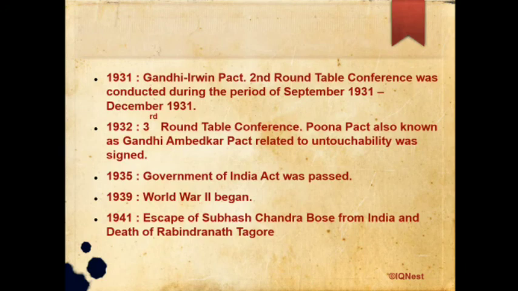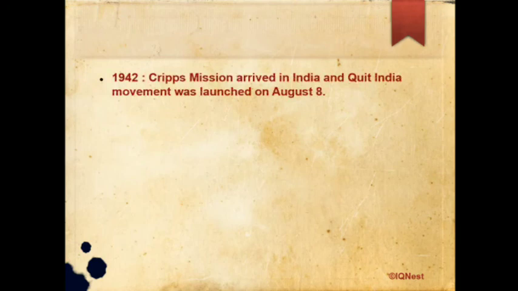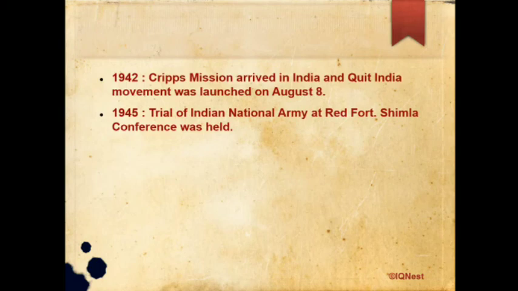In 1941, the escape of Subhash Chandra Bose from India and the death of Rabindranath Tagore. So 1941 is again an important year in which Subhash Chandra Bose escaped from India, and the famous personality Rabindranath Tagore died. The next point, in 1942, the Cripps Mission arrived in India and the Quit India movement was launched on August 8, 1942. In 1945, the trial of the Indian National Army at Red Fort happened. The Shimla Conference was also held in 1945.